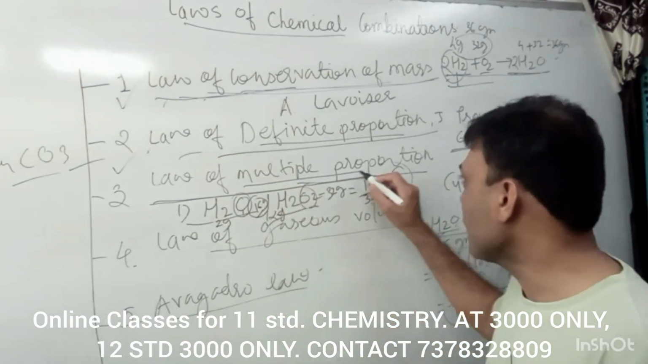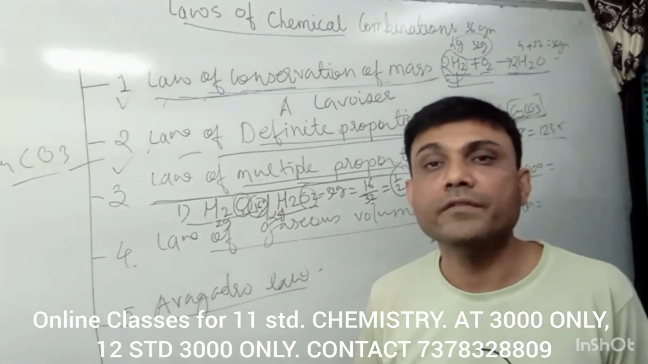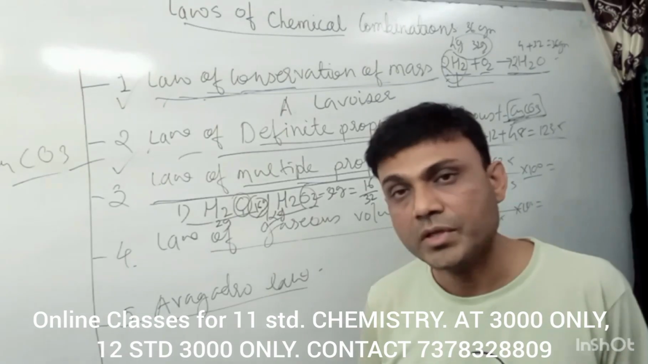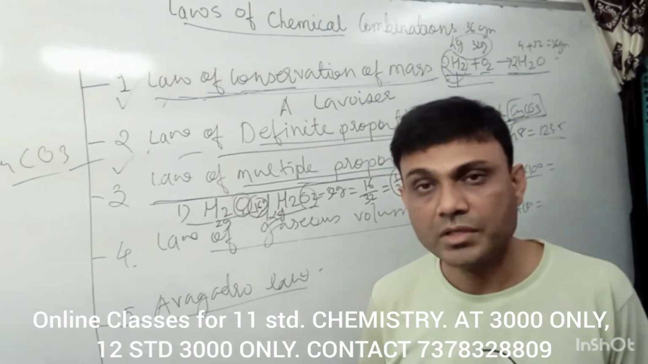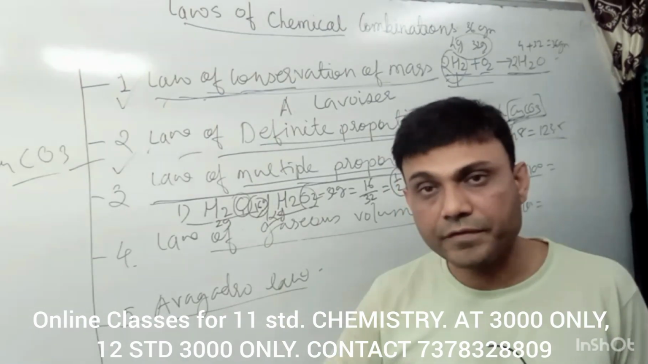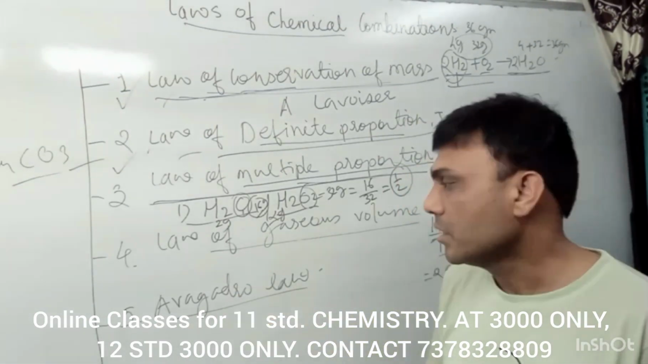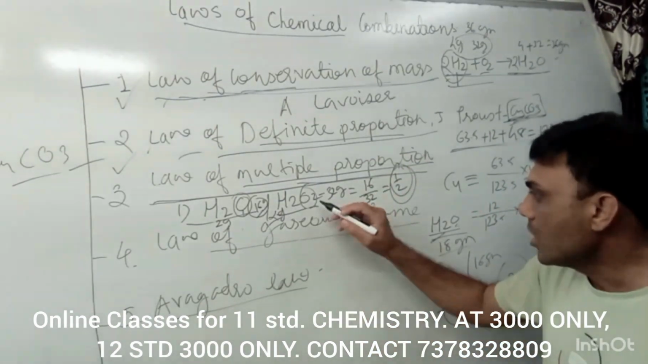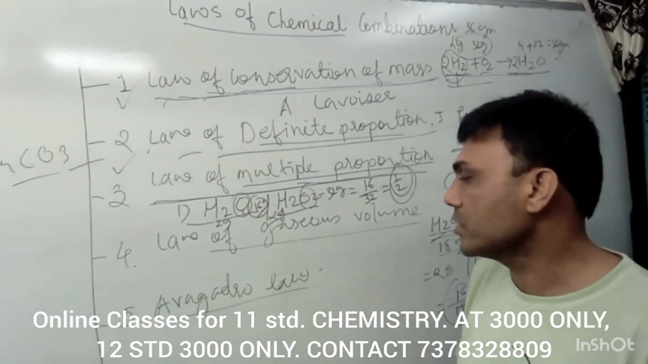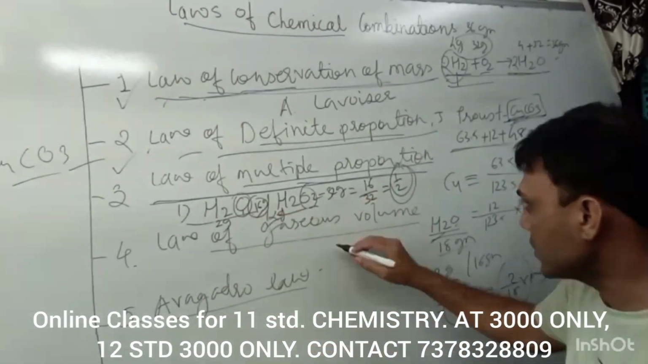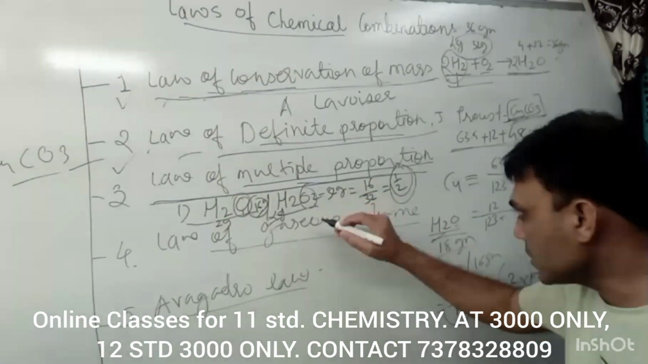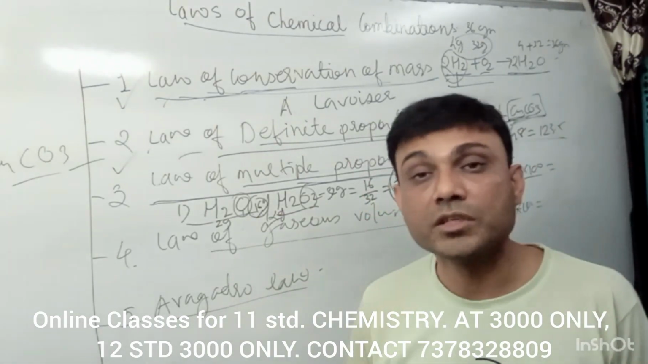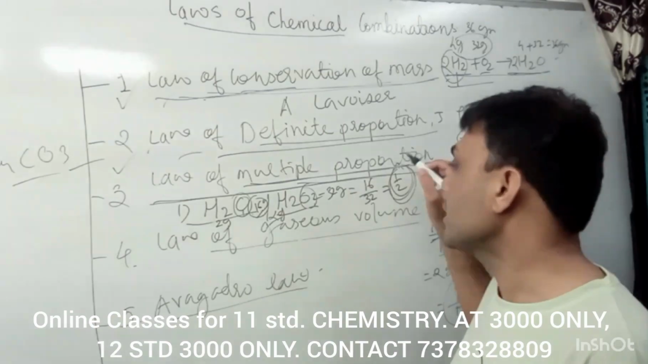So that's why it is called the law of multiple proportions, because whenever an element is combining to form more than two compounds, the ratio of the masses of the element combining with a fixed mass of the other element will be a simple whole number ratio. In this example, oxygen is reacting with a fixed mass of hydrogen, that is 2 gram, and the masses of oxygen are 16 and, in this case, 32, so it will bear a ratio of 1:2. So the ratio is 1:2, that is a simple whole number ratio. This is called the multiple proportion ratio.